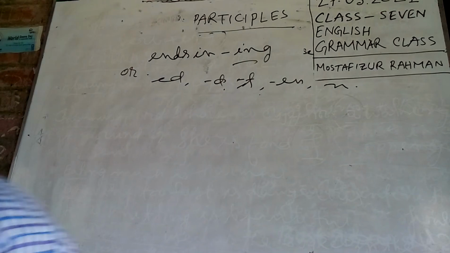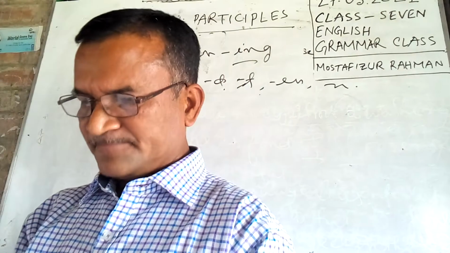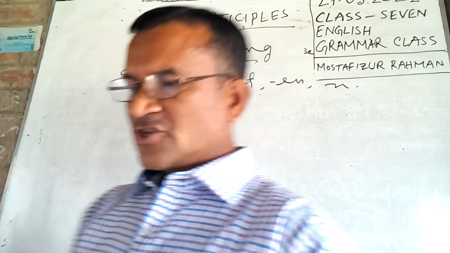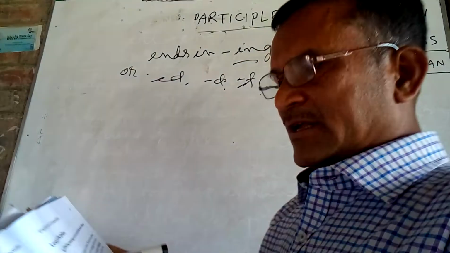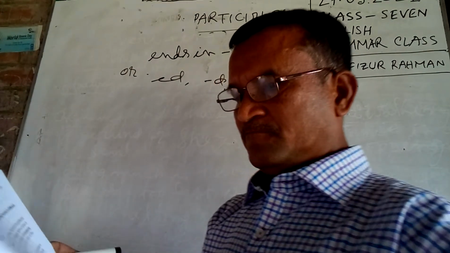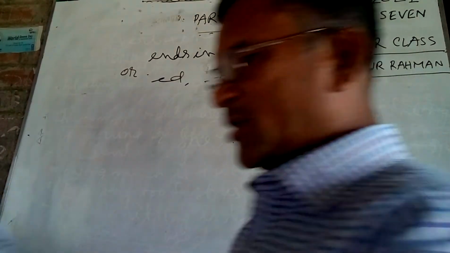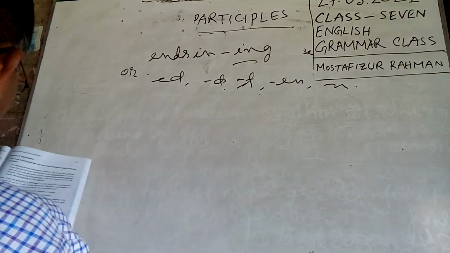Now I am going to show you some examples. First of all, she is thinking of the children.